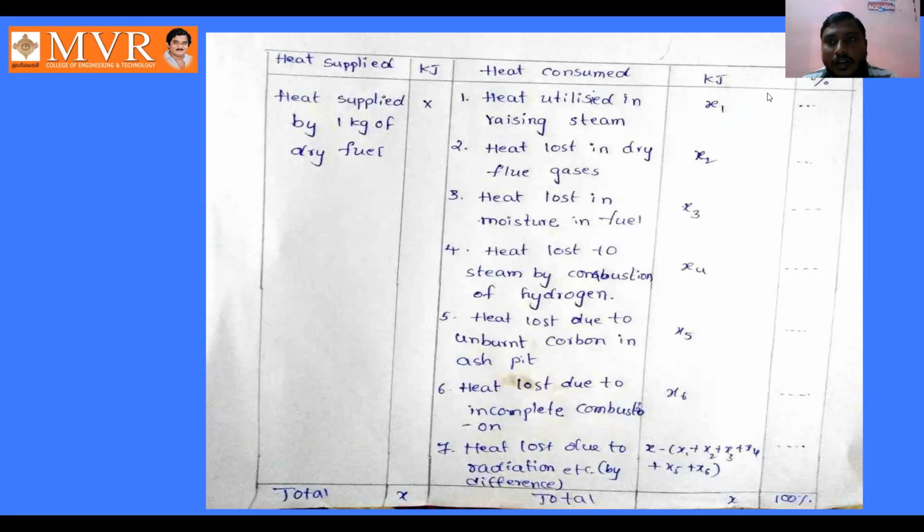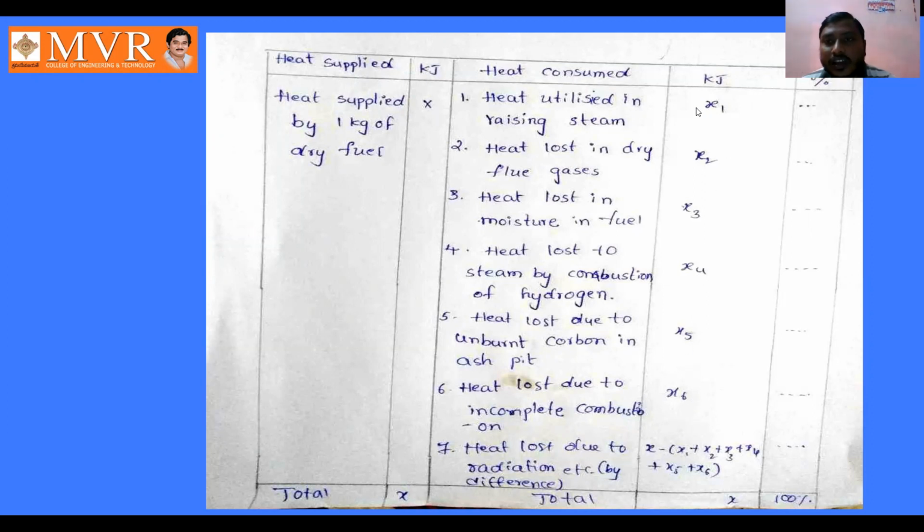Heat loss in dry flue gases we know the equation here, and heat lost in moisture in fuel we know the equation from the above, and heat loss to steam by combustion of hydrogen we know the equation, which we are taking here as x4. Heat loss due to unburnt carbon in ash pit we know from the above; for this we are taking x5. Heat loss due to incomplete combustion we are taking as x6, and heat loss due to radiation we are taking as x minus (x1 plus x2 plus x3 plus x4 plus x5 plus x6).